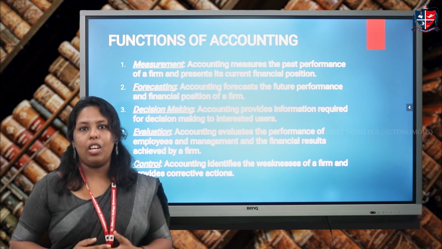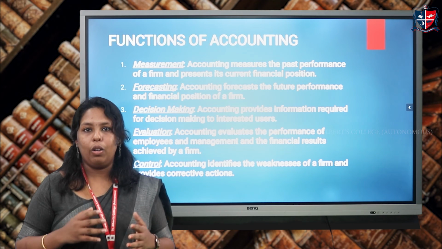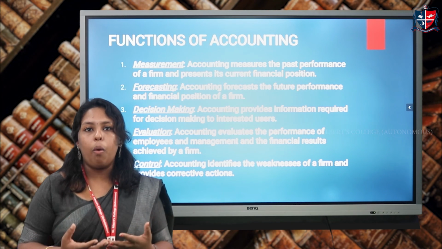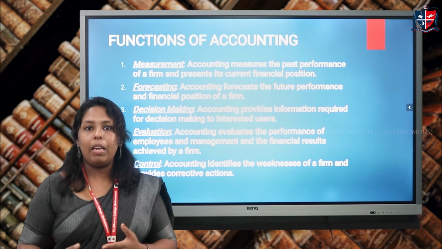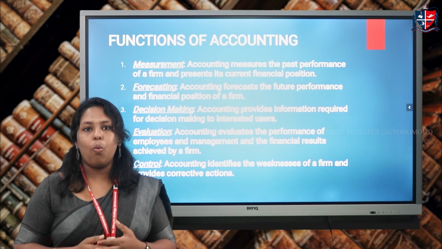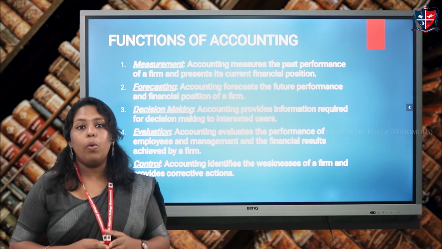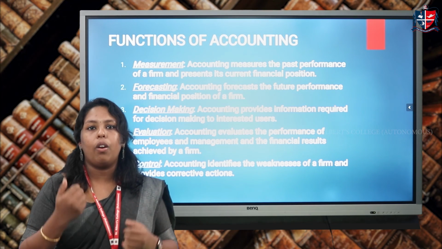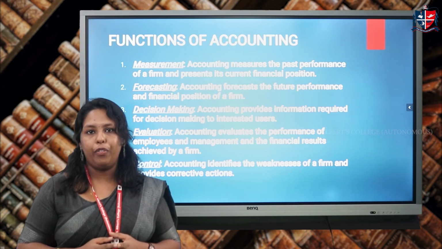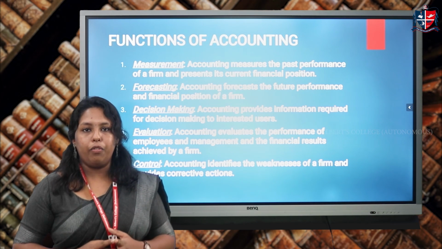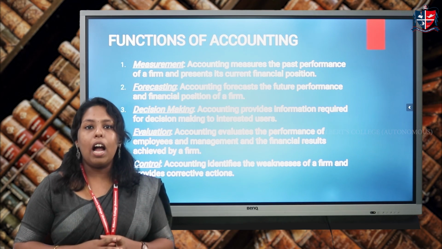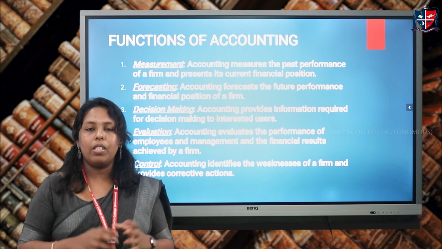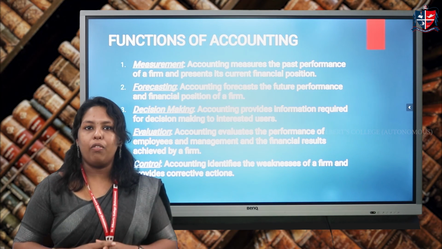The next one is decision making. Accounting provides information which is helpful for decision making to various parties. The next one is evaluation. Accounting evaluates the performance of employees and managers, as well as the financial results achieved by the firm. Lastly, the function of accounting is controlling. Accounting helps to know the weaknesses of the firm and to take corrective actions as and when needed. So these are the main functions of accounting.